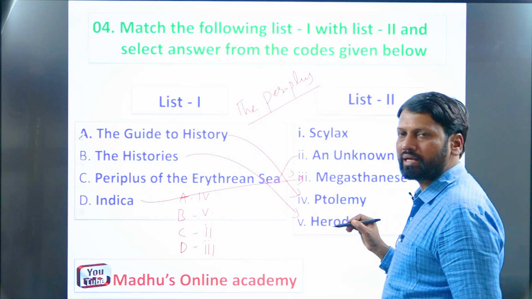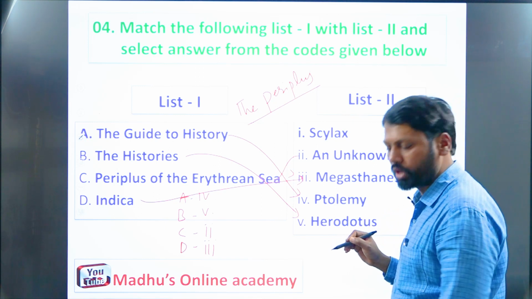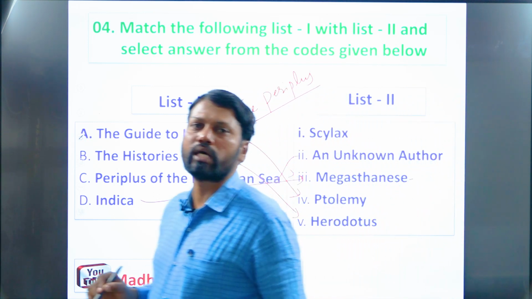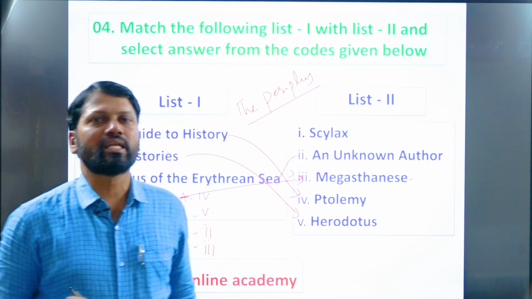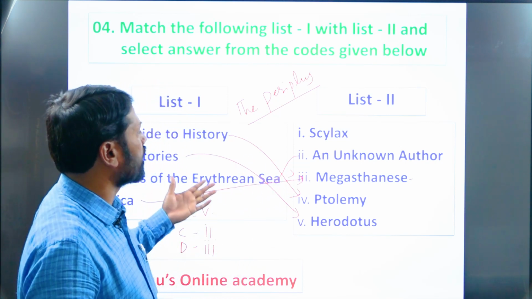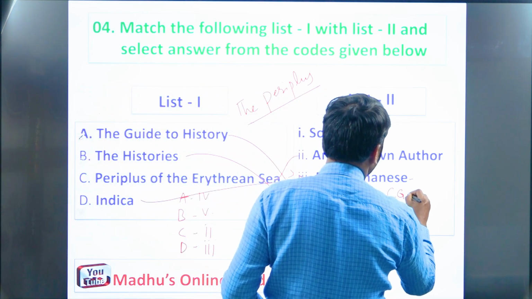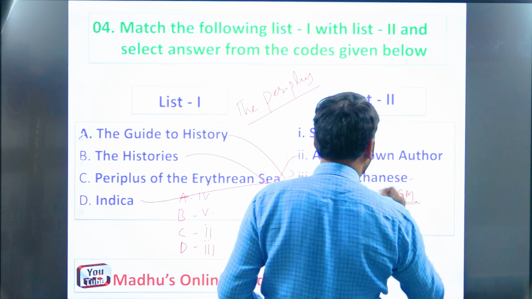Megasthenes was appointed as ambassador by his master, his king Seleucus Nicator, who was a Greek Syrian king. He appointed him as his ambassador in the court of Chandragupta Maurya, the founder of the Mauryan Empire, remember.